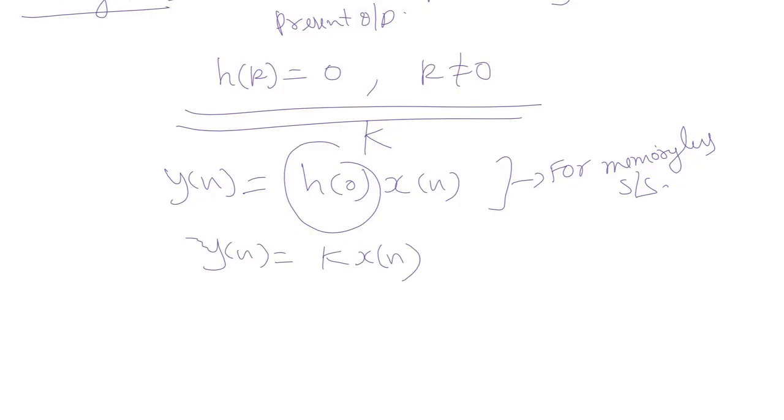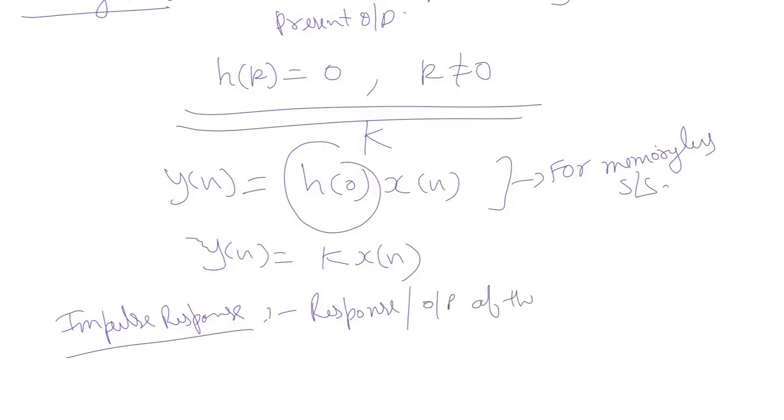Now we know by the definition that the impulse response can be defined as the response or the output of the system when the applied input is a unit impulse signal.